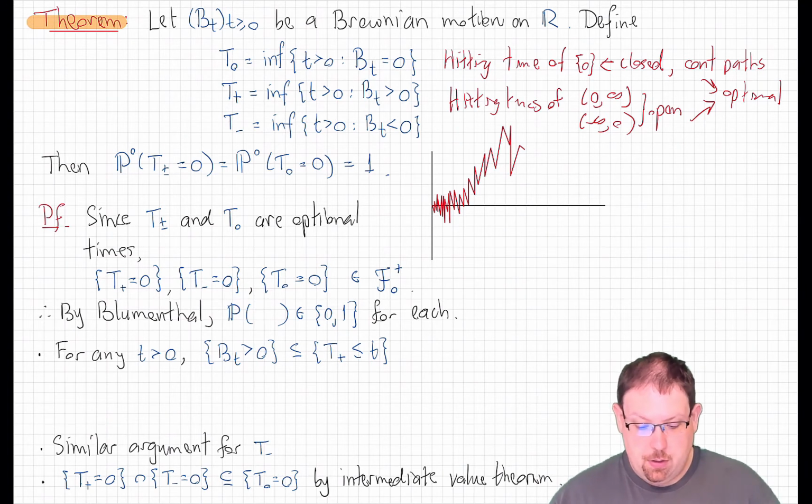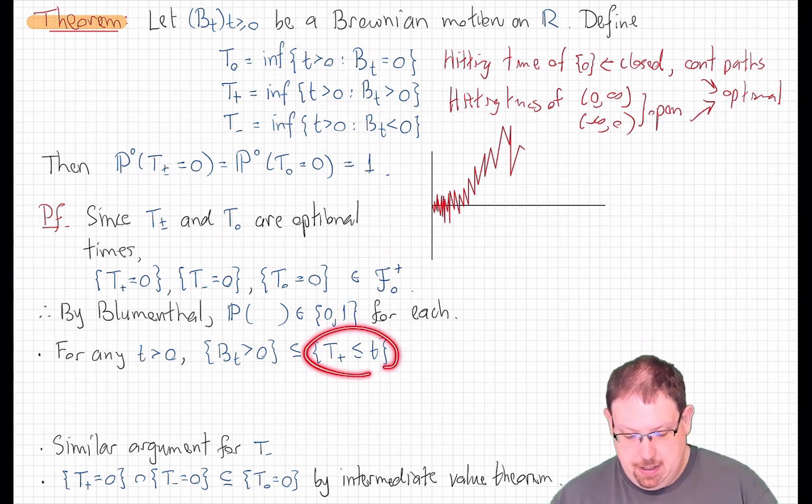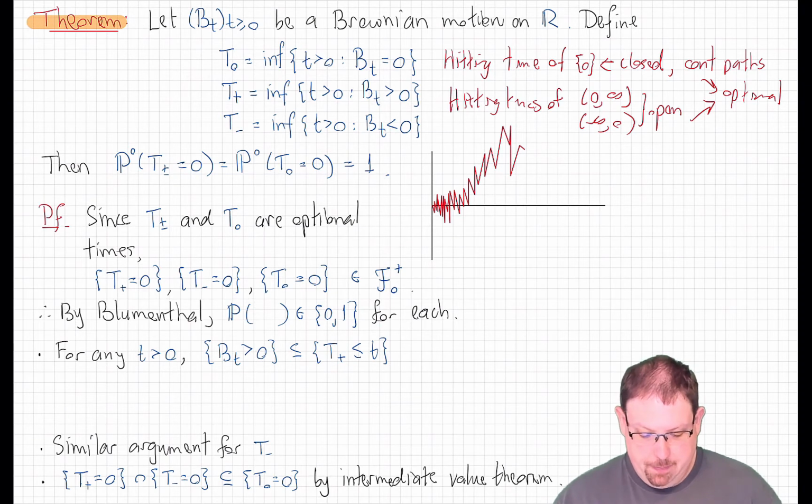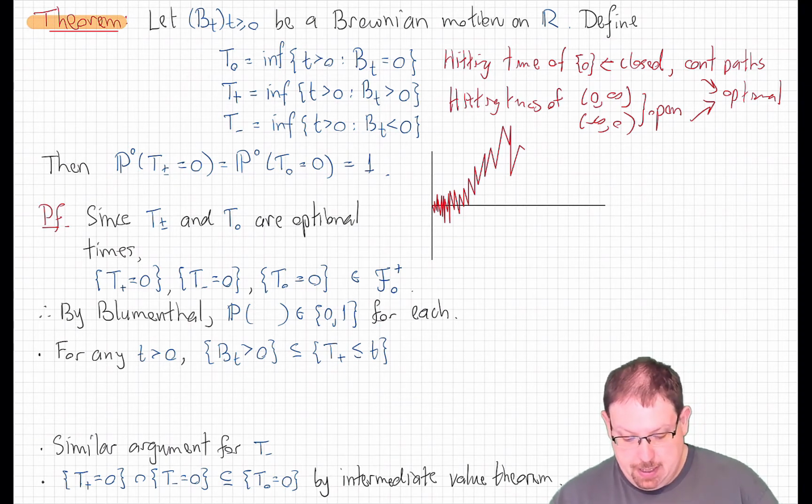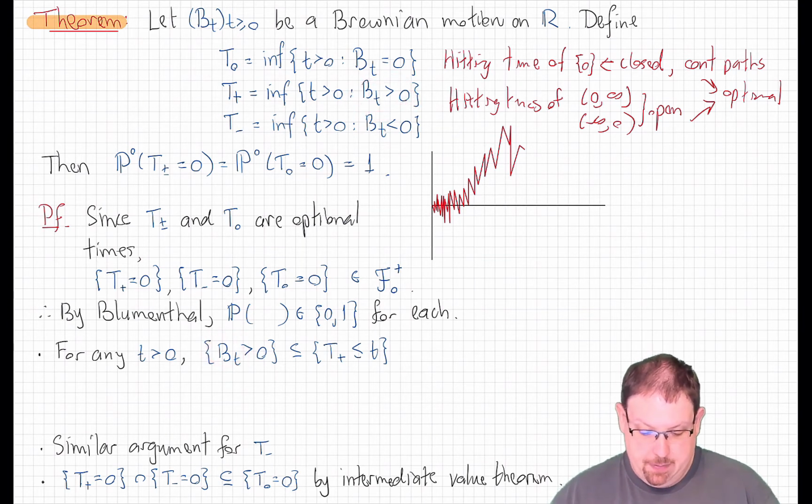So all we need to do is show that they're not 0. And to show that they're not 0, we just need to show that they're greater than 0. But that's not so hard to do. Let's start by looking at T plus. For any strictly positive time t, if I look at the event that B_t is greater than 0, that's going to be contained in the event that T plus is less than or equal to t, because T plus is the infimal time where B_t is positive. And so if t is a time where B is positive, that means that the infimal time is less than or equal to t.